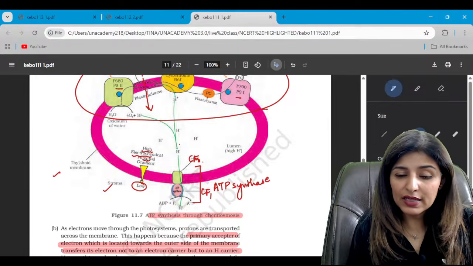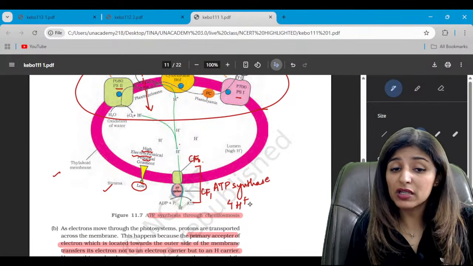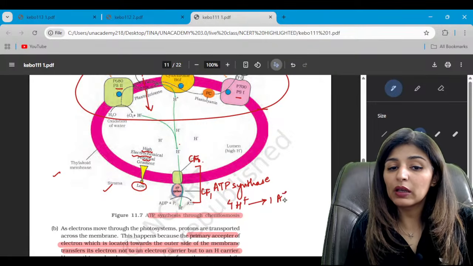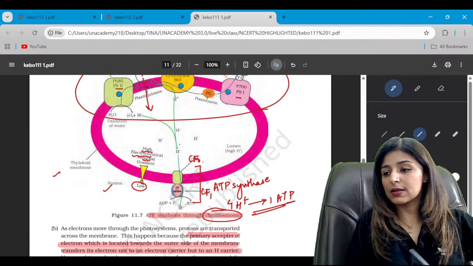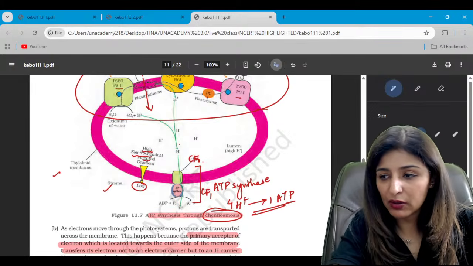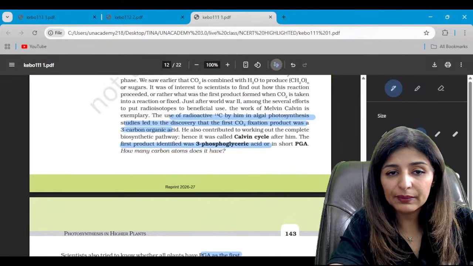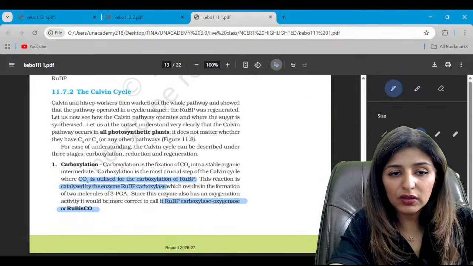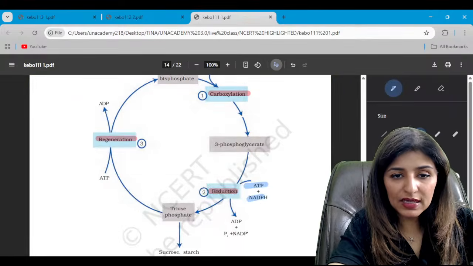Is that clear? And see, for every 4 protons pumped out, 1 ATP will be generated. This is the chemiosmosis hypothesis. This is the chemiosmotic hypothesis. Are we clear? Now, moving on to the cycle, that is the C3 cycle.